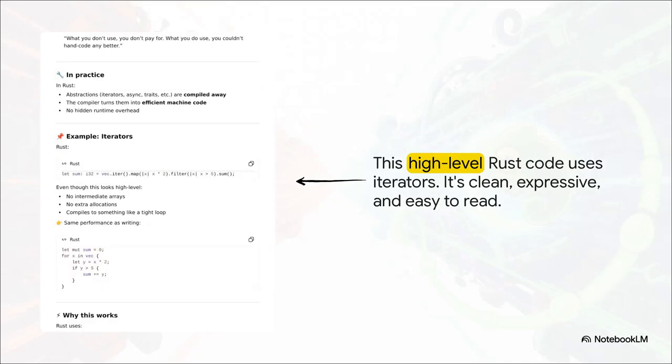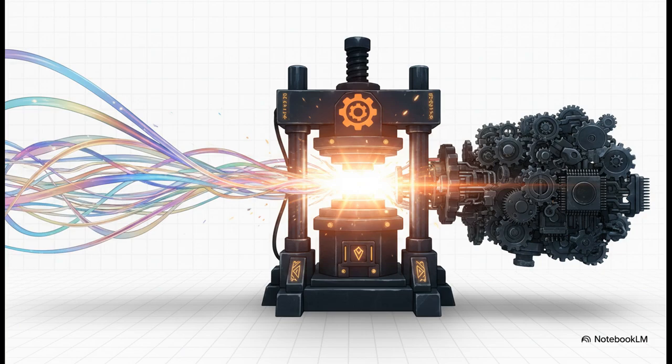Okay, here's a perfect example. Look at this code. It's using iterators, it's clean, it's expressive, it feels really high-level, and honestly, it's just a pleasure to write. But this is where the magic happens.